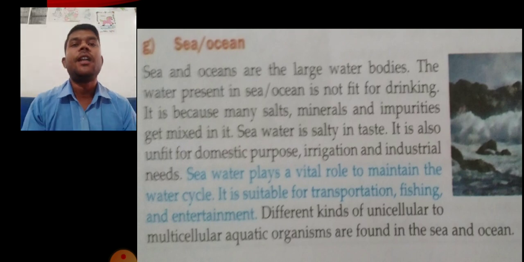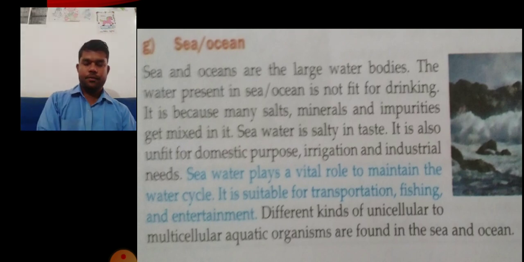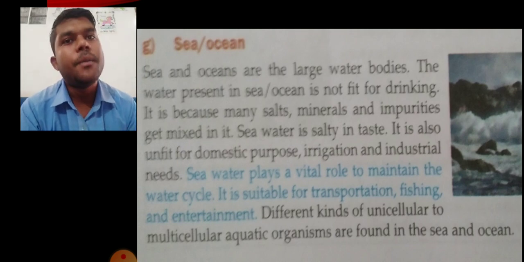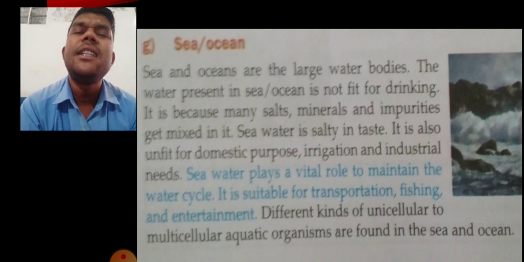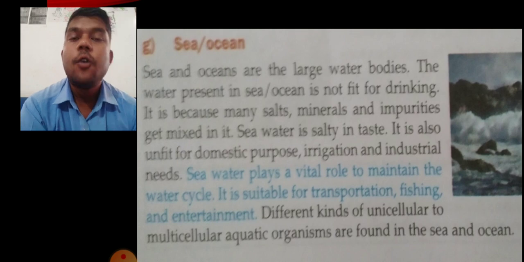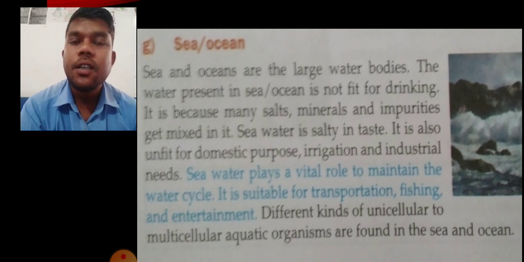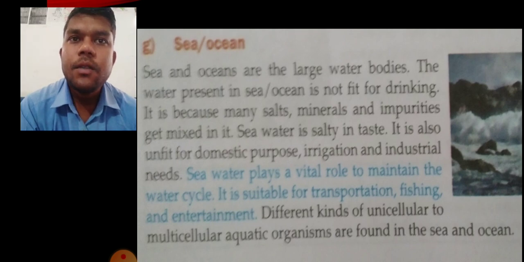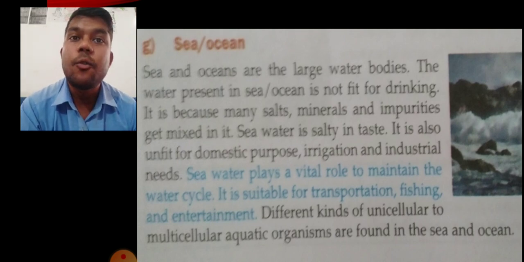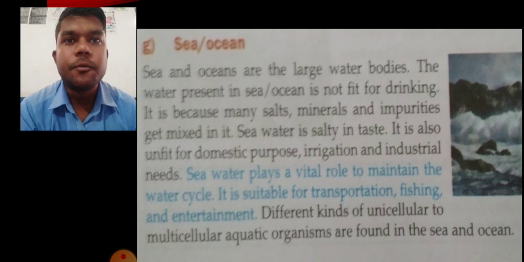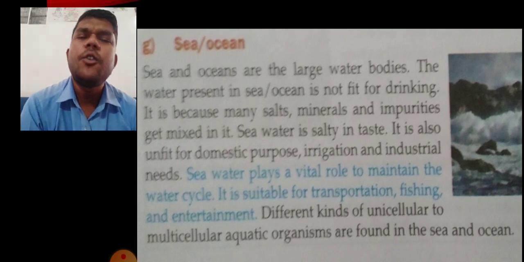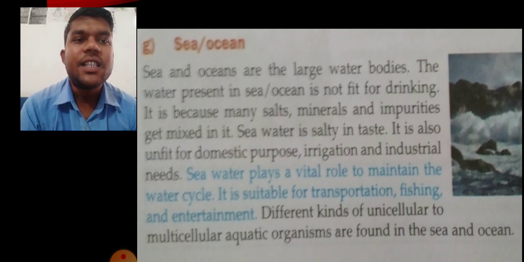Okay, so different kinds of animals, starting from unicellular to multicellular, many species are there, which are living in the sea and ocean. Most of them are not explored till now. Why? Because the depth of the sea and ocean is very deep. So most of the organisms, unicellular, multicellular, different aquatic animals, are found in sea and water.